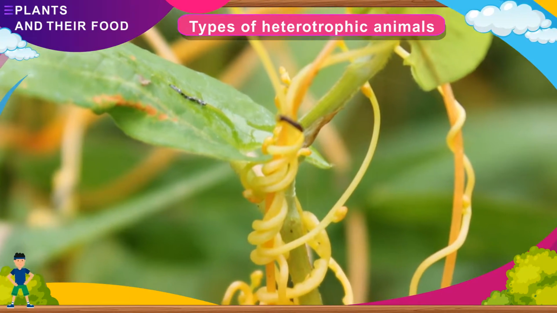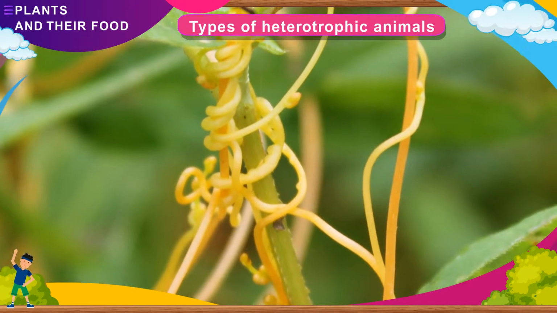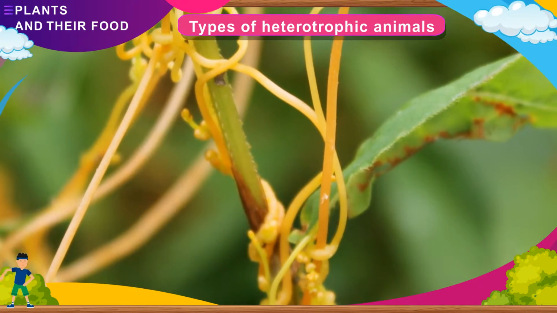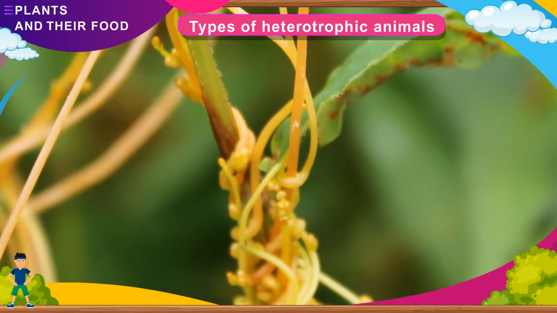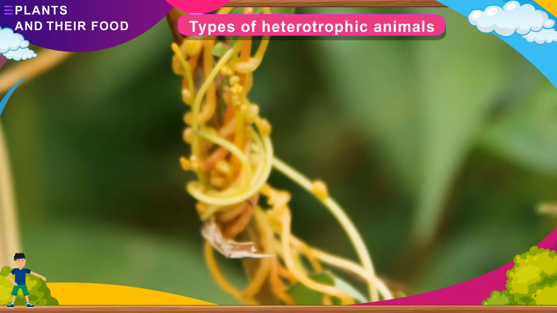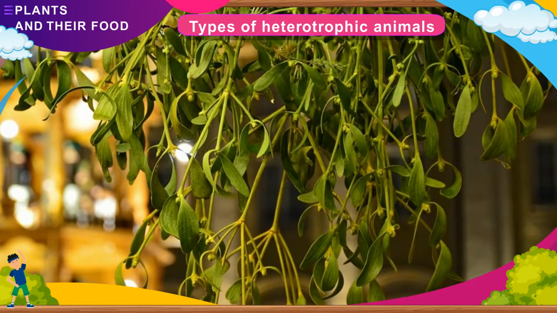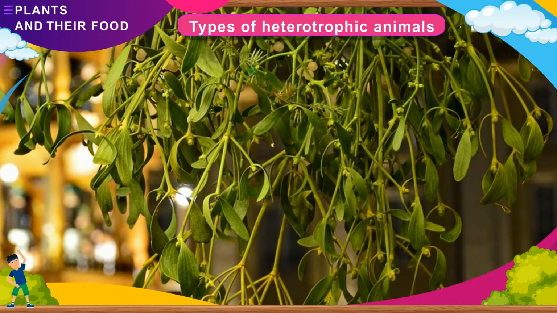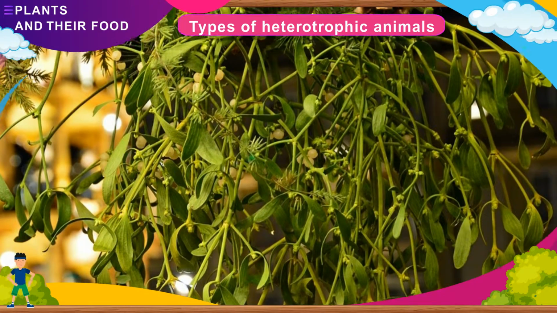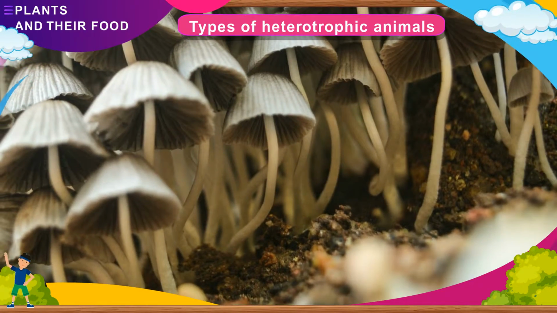There are no roots of dodder plant in the soil. Instead, small fibrous root-like structures can be seen on the host tree coming out of the stem of the climber. These root-like structures are called haustoria that help the dodder plant to absorb food material from the trunk and branches of the host tree. Mistletoe plant is a kind of semi-parasite or partial parasite because it has green leaves that make food, but the minerals and water are absorbed from the host plant by special roots called haustoria.